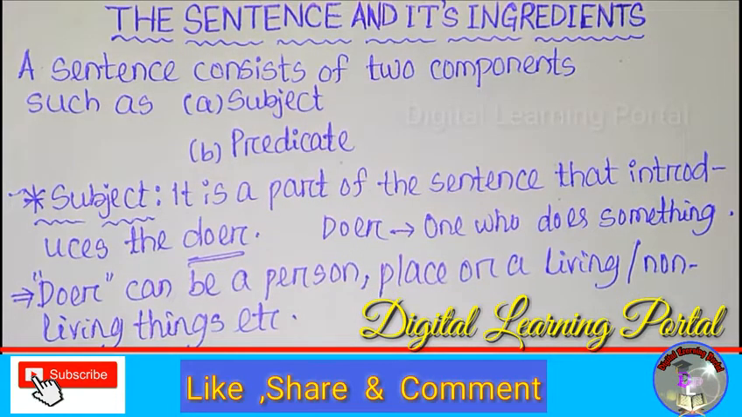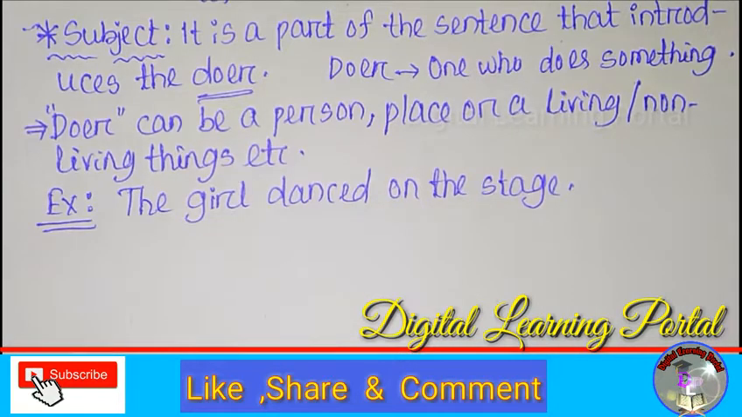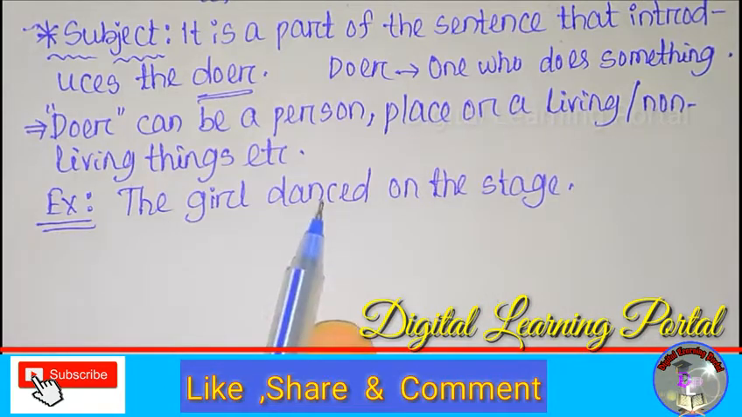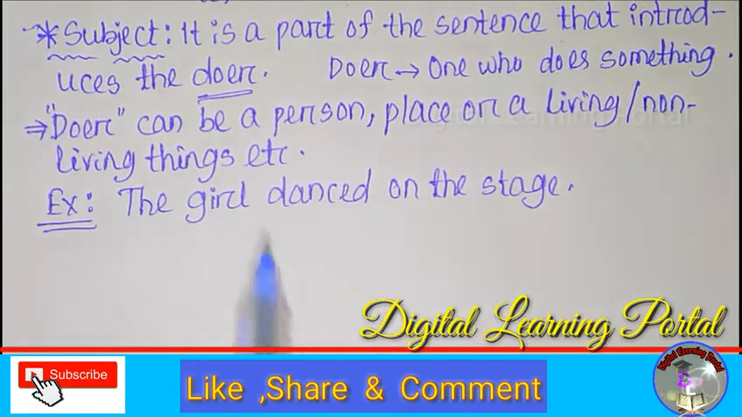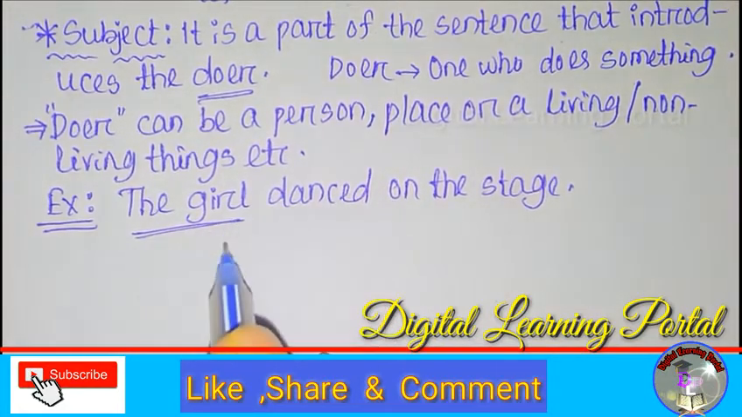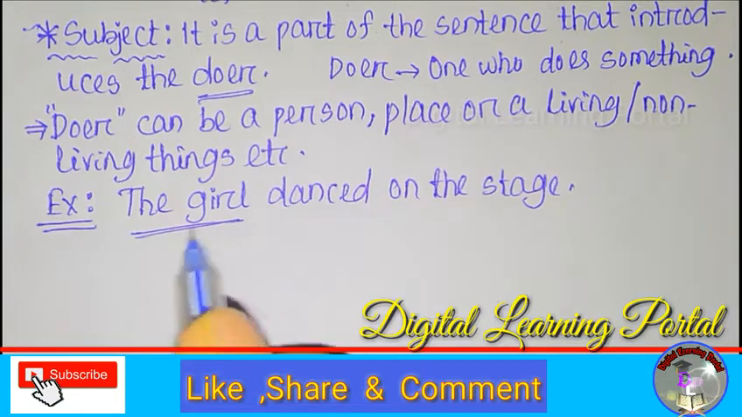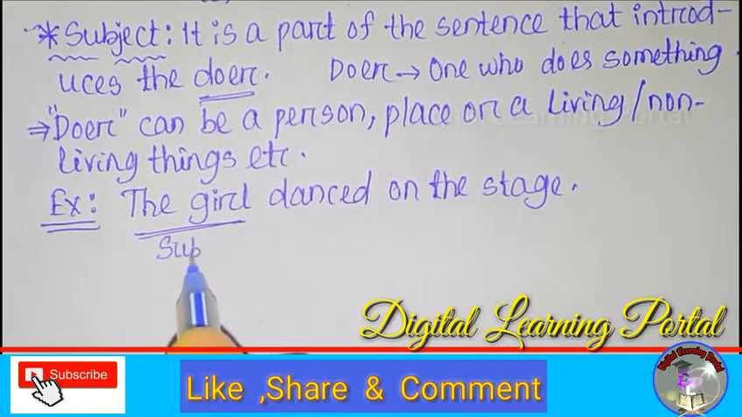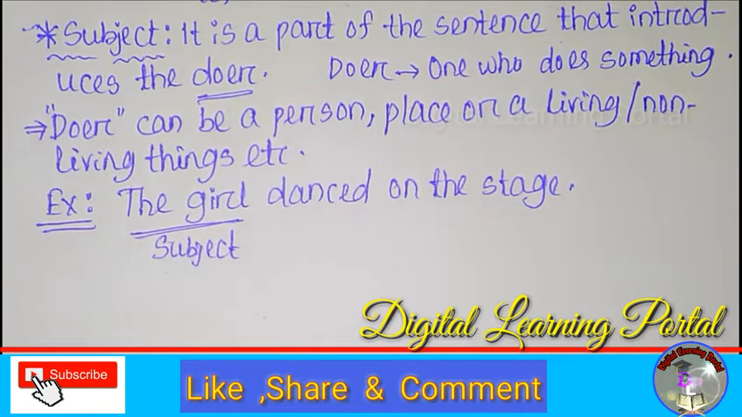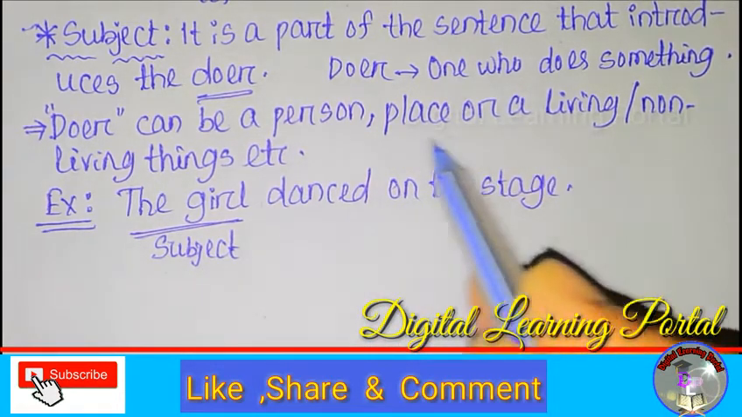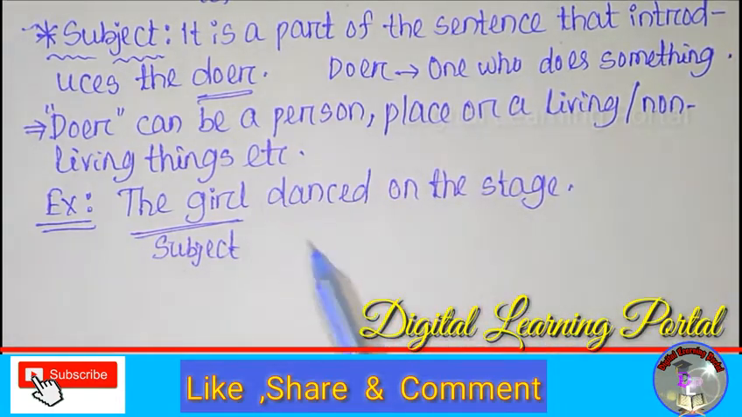For your understanding, let's take an example. Here is the example: the girl danced on the stage. Here we can say the doer is the girl and it is the subject. The doer is also a person, so we can write it as a subject. That means a doer. And her work or action lies in another part, and this other part is known as the predicate.